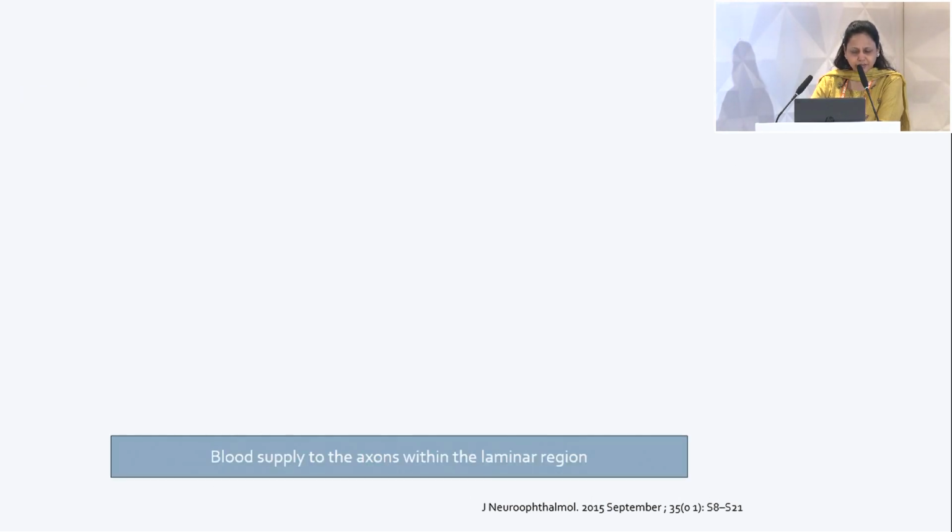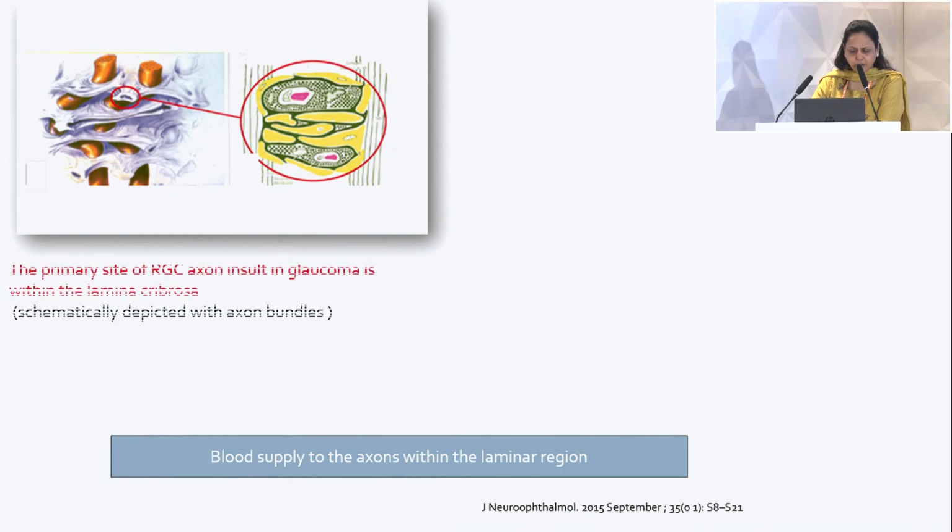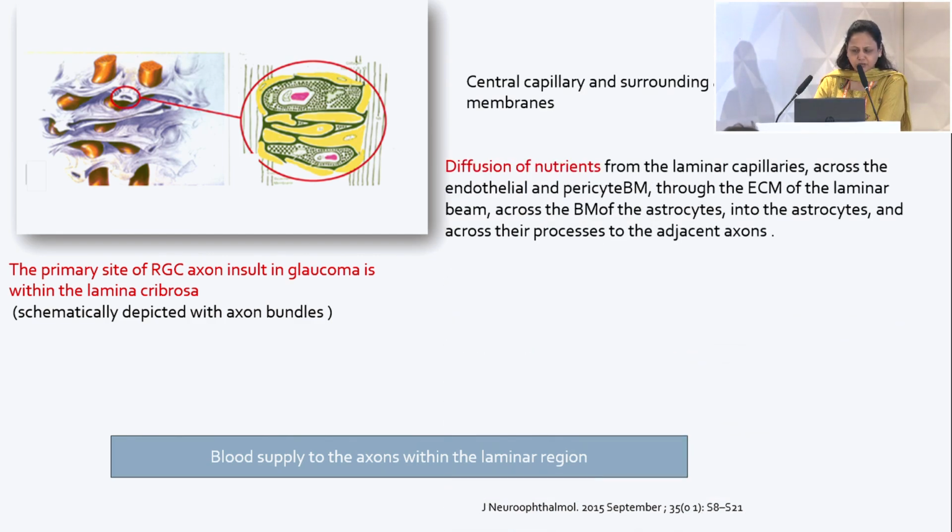Only if we understand the blood supply to the axon can we understand the pathophysiology of glaucoma. The primary site of RGC axon insult in glaucoma is within the lamina cribrosa. If we see carefully here, the diffusion of nutrients goes across the endothelial and pericyte basement membrane, through the extracellular matrix of the lamina beam, and then to the basement membranes of the astrocytes.